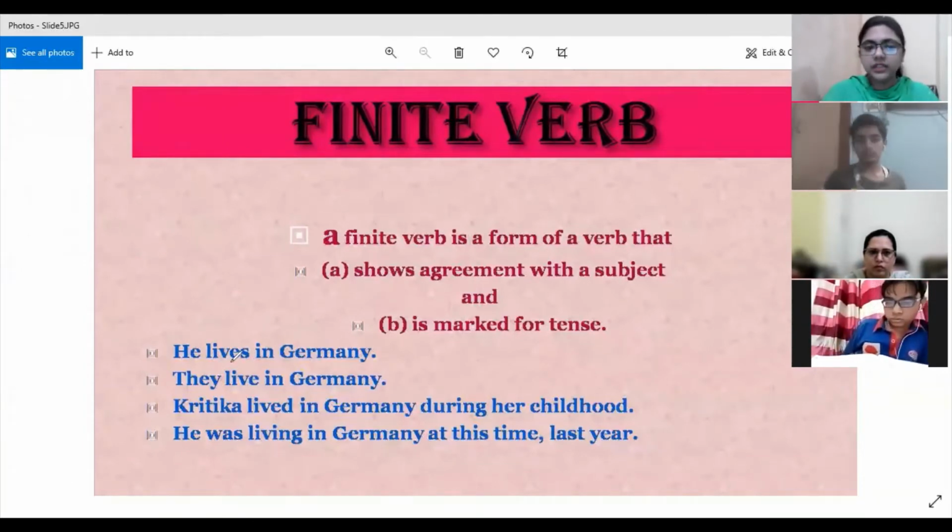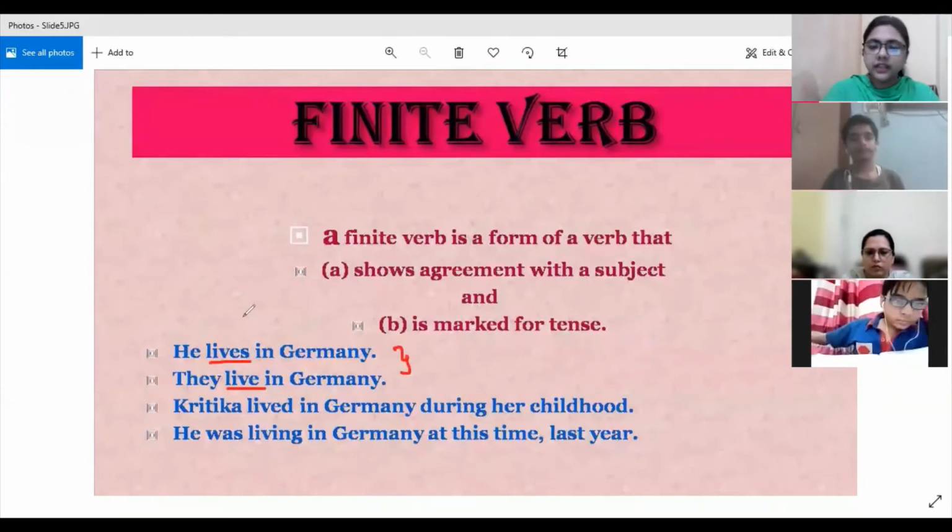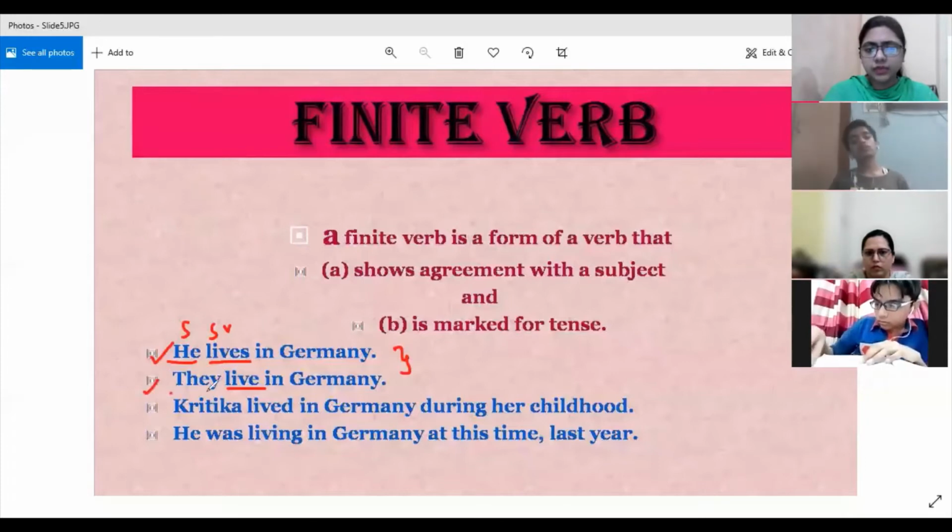He lives in Germany. Here I have taken the example of the verb live. So, he lives in Germany. They live in Germany. You see both the sentences are in present tense, but here you have the change. In the first sentence, he is the singular number, so we have used a singular verb. And in the second sentence, they is a plural number, so we have used a plural verb. So, subject verb agreement.